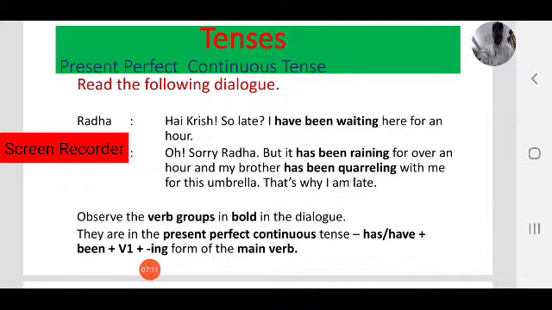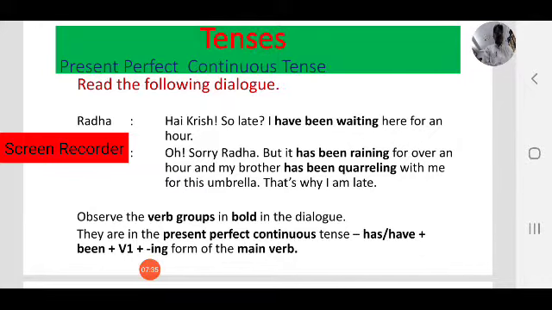Hi Krish, so late. I've been waiting here for an hour. Oh, sorry Radha, but it has been raining for over an hour and my brother has been quarreling with me for this umbrella. That's why I'm late.